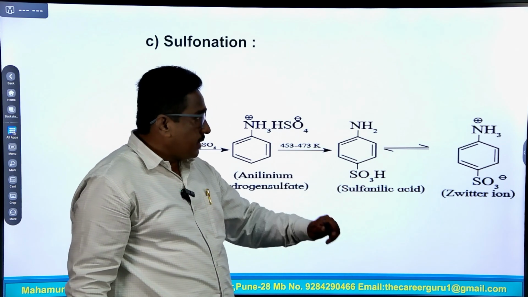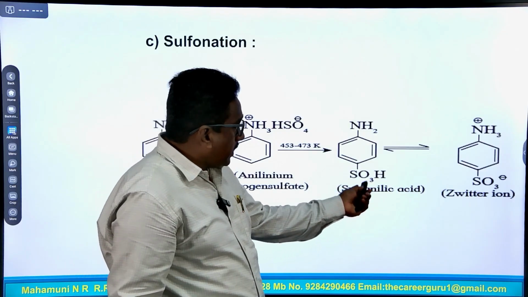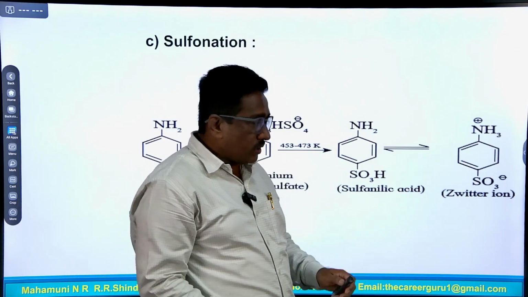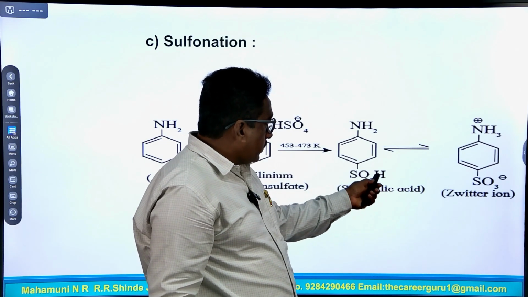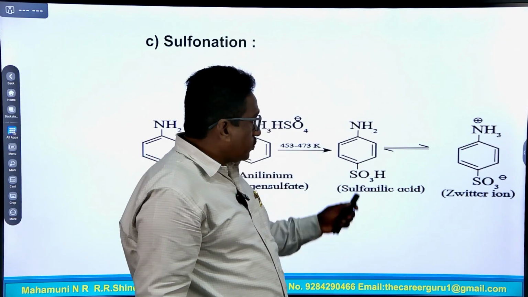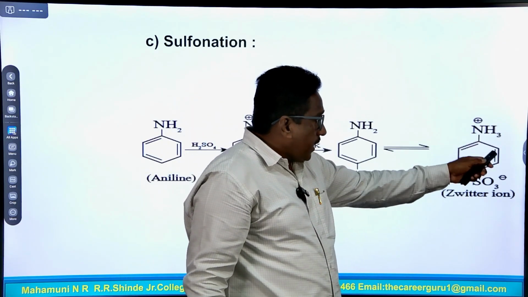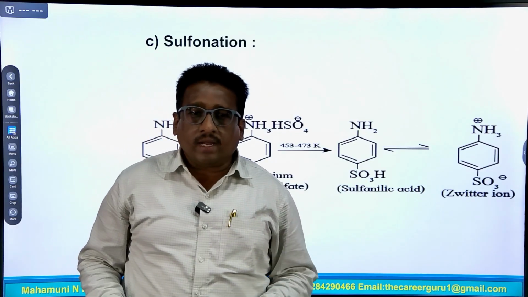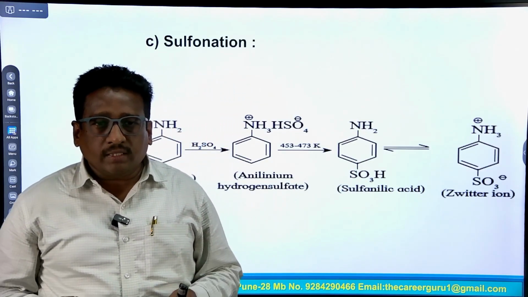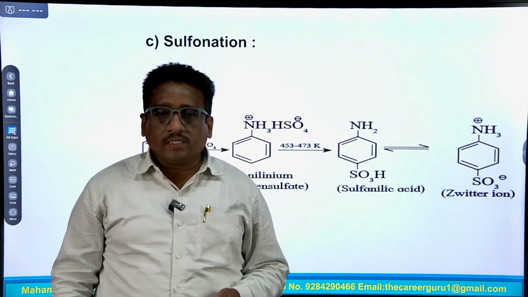This sulfanilic acid spontaneously converts: the hydrogen atom from the sulfonic group attaches to the NH2 group, forming NH3 plus and SO3 minus. So, both ions, the positive ion and the negative ion, are present in only one molecule, and this is called a Zwitter ion.